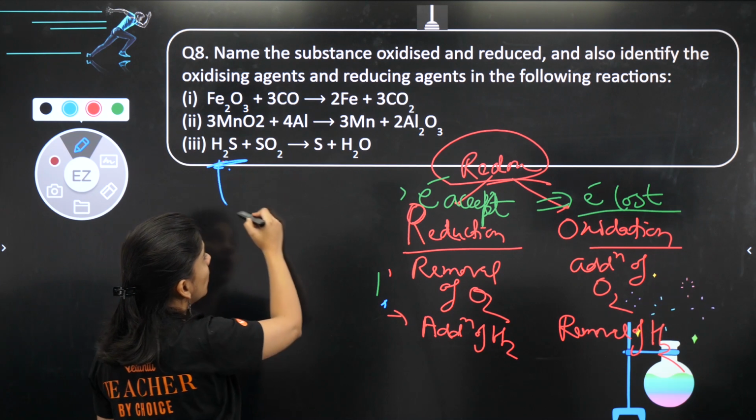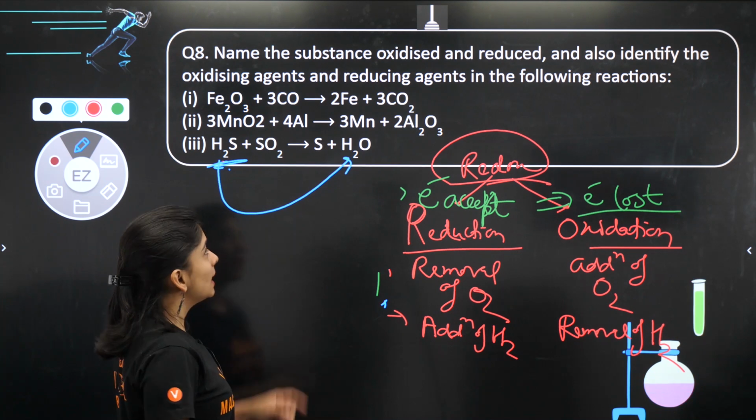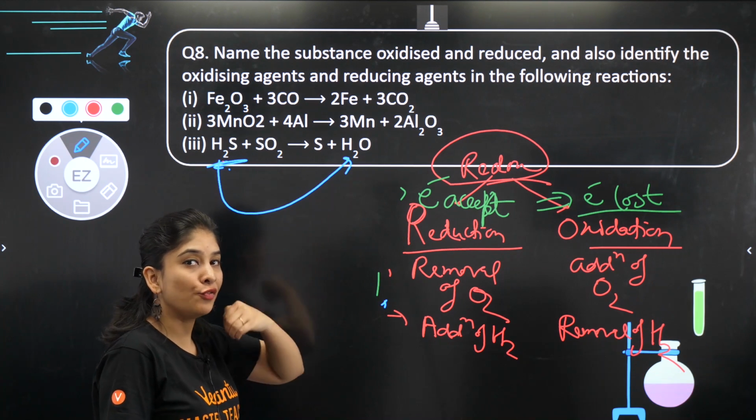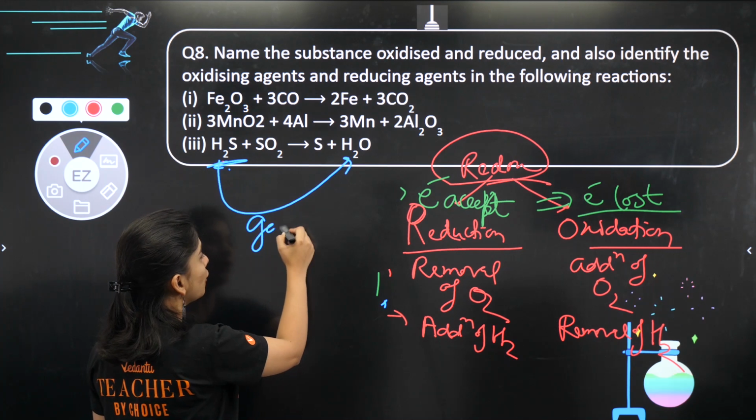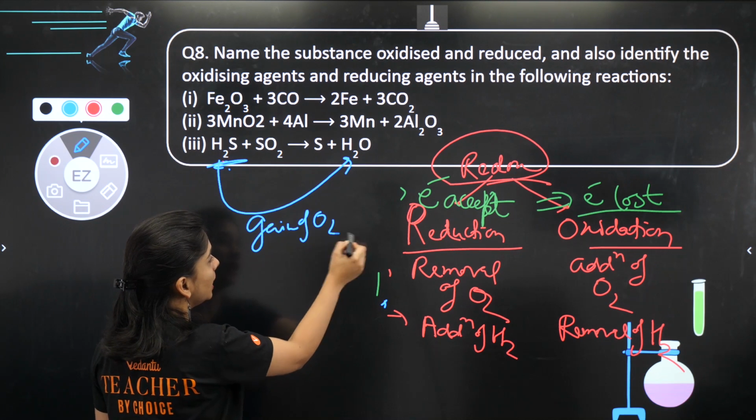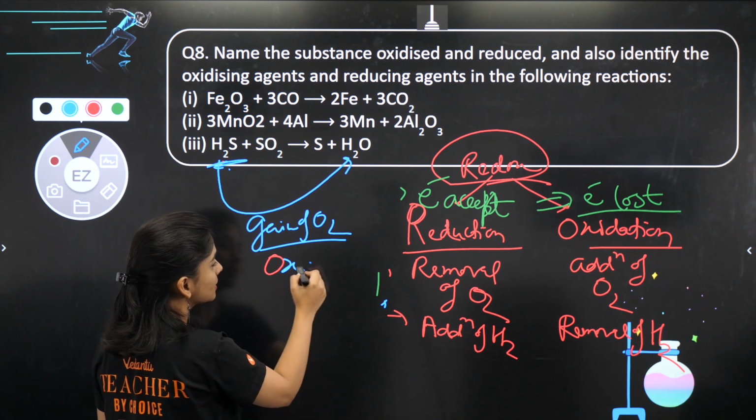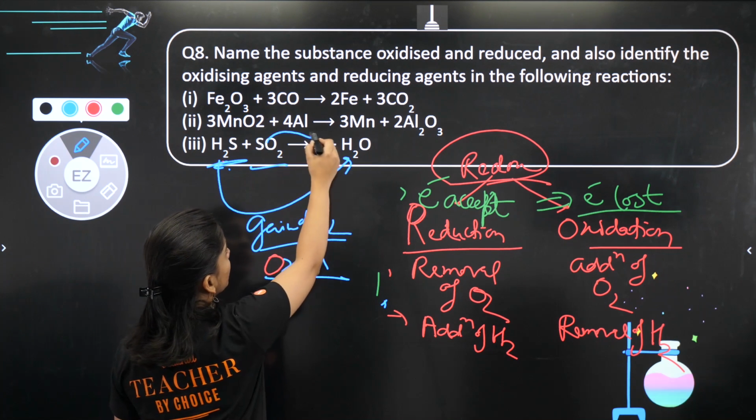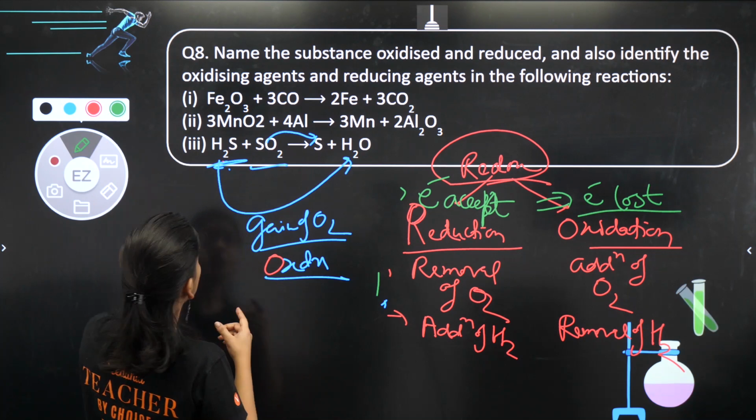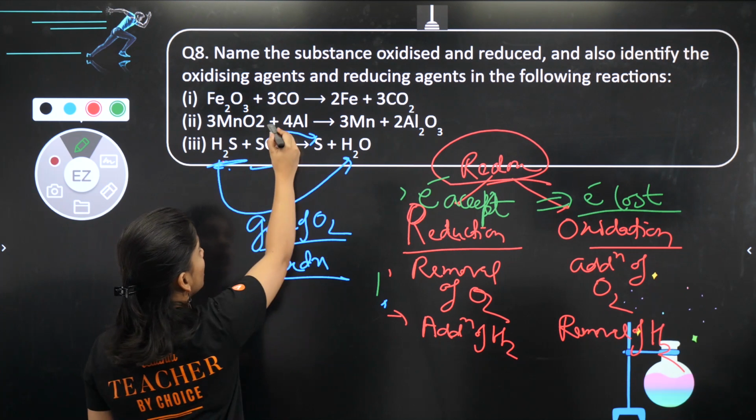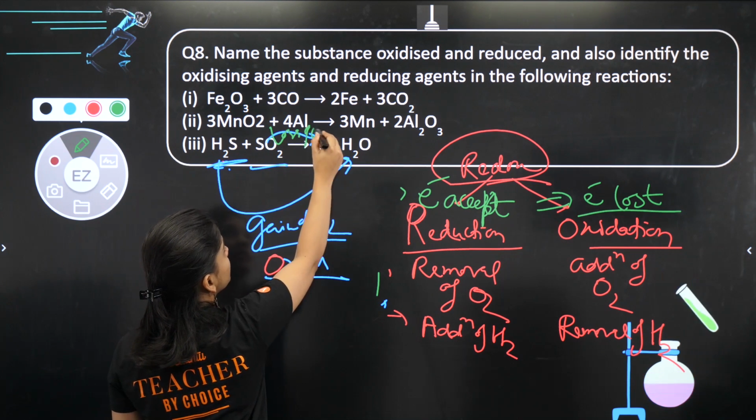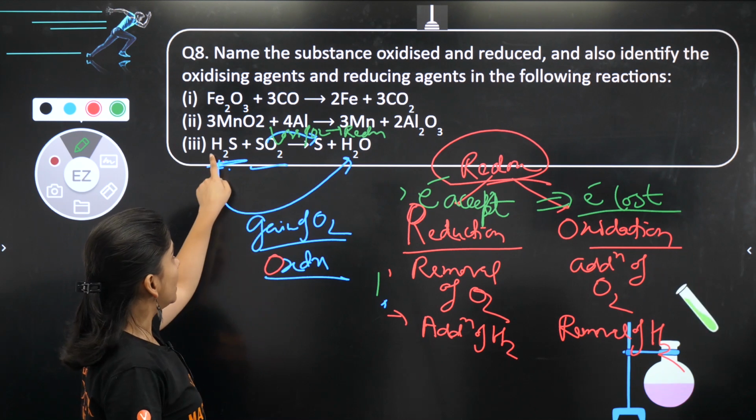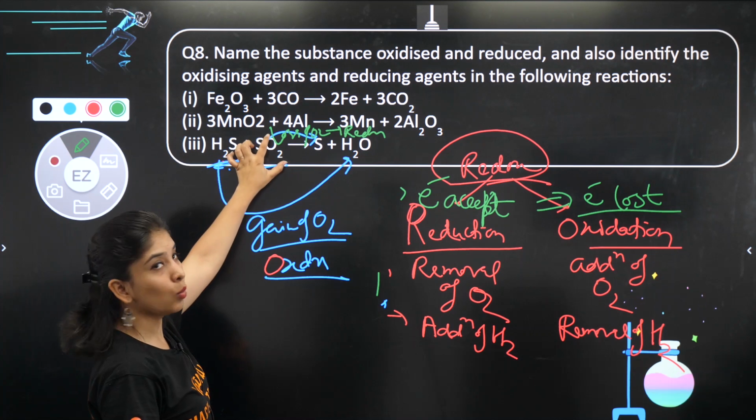हाइड्रोजन के साथ क्या हुआ? H2S से H2O हो गया. Gain of oxygen. गेन ऑफ ऑक्सीजन क्या है? Gain of oxygen is oxidation. And then SO2 से सिर्फ सल्फर, means loss of oxygen which is very much visible. Loss of oxygen which is reduction. Right? So इसका हुआ ऑक्सीडेशन, इसका हुआ रिडक्शन.